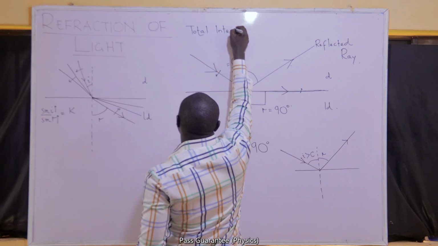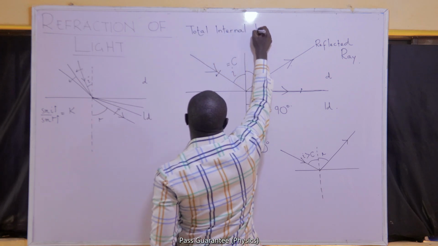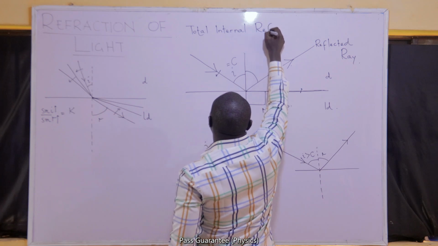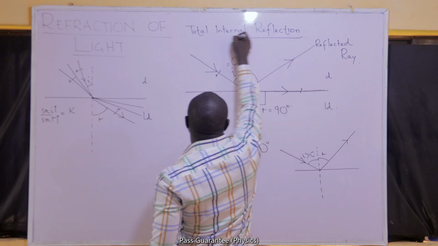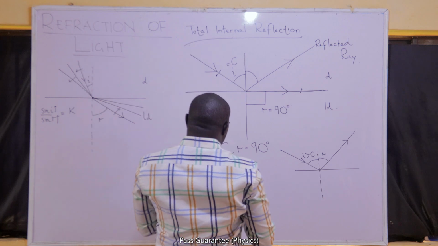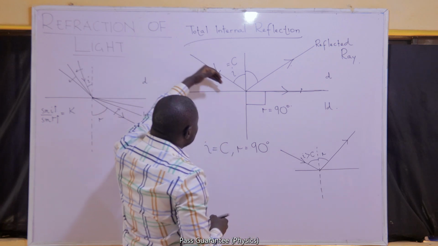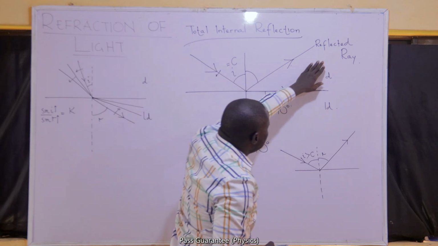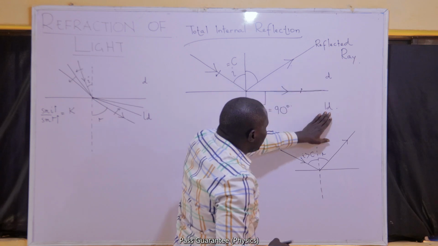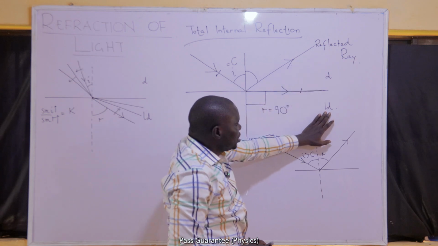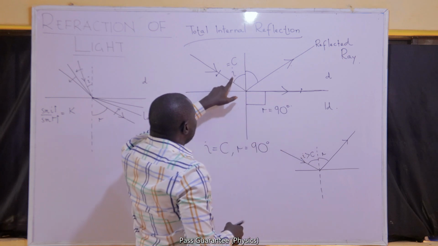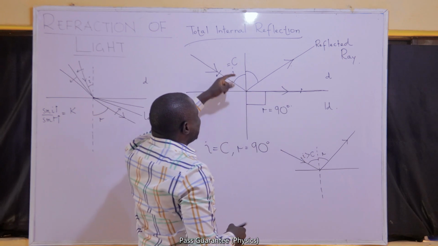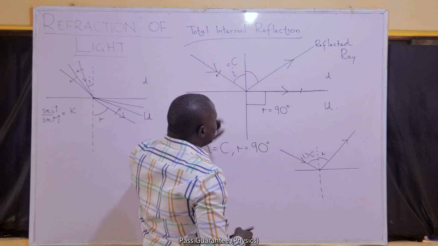The total internal reflection has occurred. So total internal reflection is the reflection of a ray of light between a medium and a medium of lower refractive index when the angle of incidence has exceeded the critical angle.